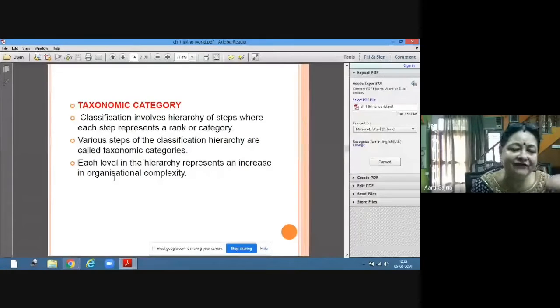And each level in the hierarchy represents an increase in the organizational complexity. Like you have learned animal kingdom in ninth, you have learned the 5 kingdom classification of Whittaker in ninth. What is that? From simple to complex. First of all, Monera, that is the prokaryotic unicellular organism. Then eukaryotic unicellular organism. Then like that, from simple to complex. So this is called organizational complexity.